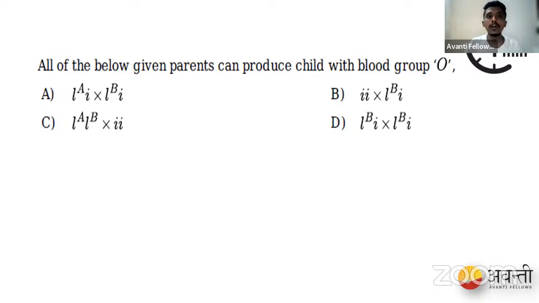Given below are the parents. We have the given pairs of parents, option A, option B, option C, and option D, who can produce a child with blood group A. Except for which of the following pairs of parents can a child with blood group O be produced? We have to find out which of the parents will not give rise to blood group O. Let us see what your answer is. I will launch a poll right now. Tell me which is your right answer.